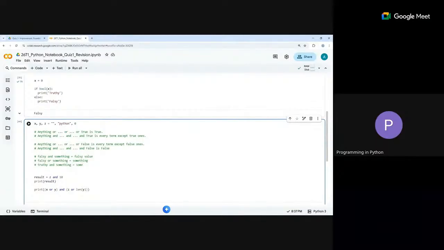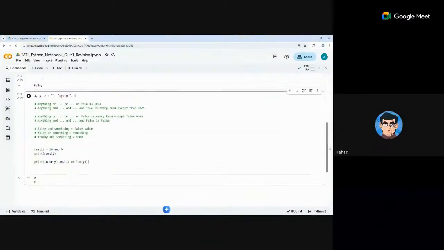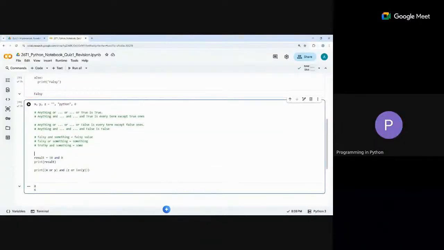But it depends. Here it depends. If this something is false, this could also happen. Order matters here. Assume that this one is truthy, so I have 10, and this something is false, let's say 0 or None. Is it going to be false? Ideally, I think it should be 0. Yes, it will be 0. So you always go to the next one. Truthy and something is going to be something.